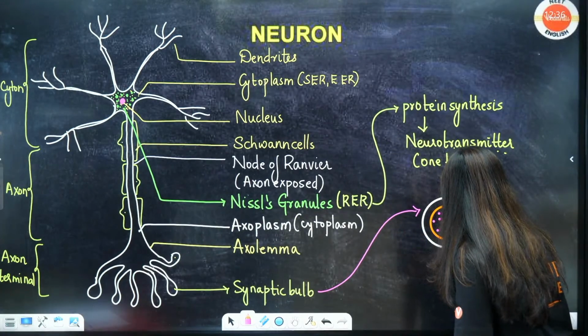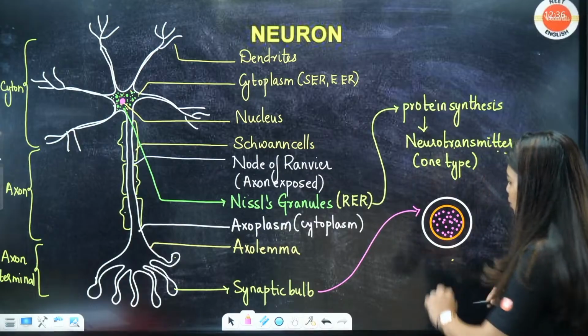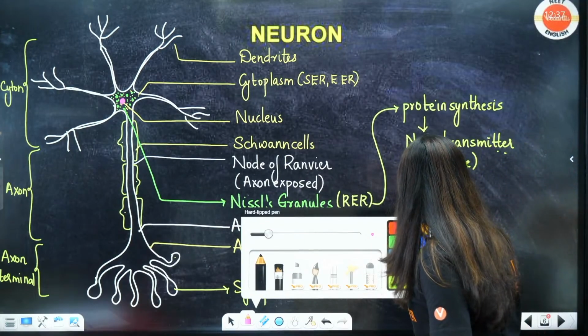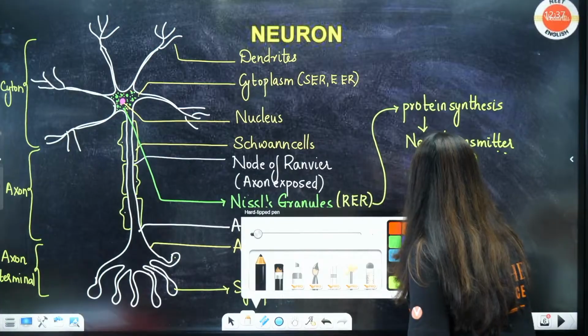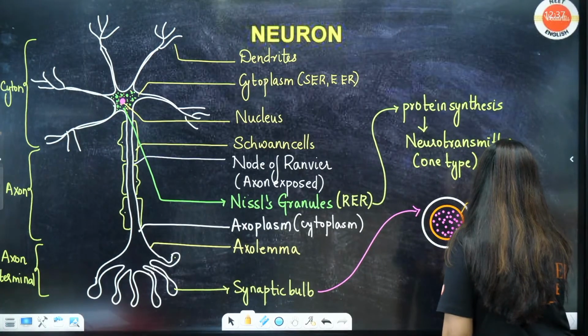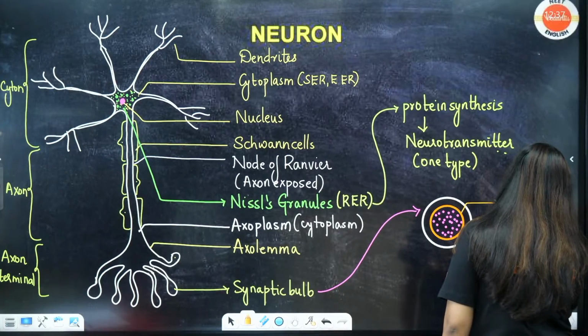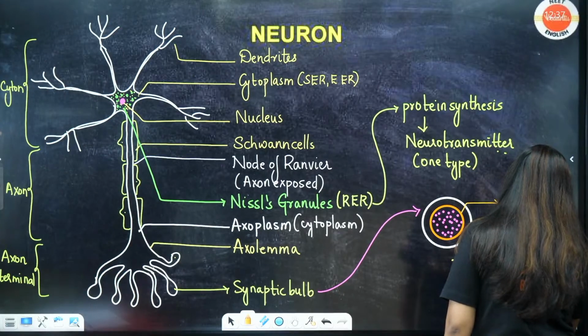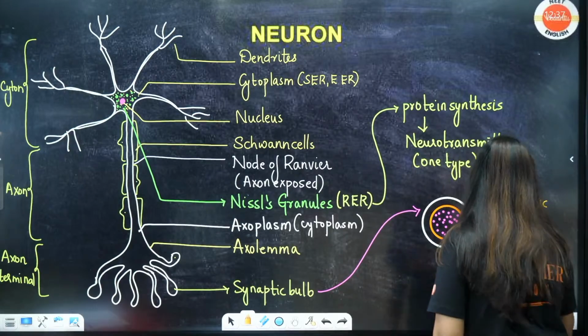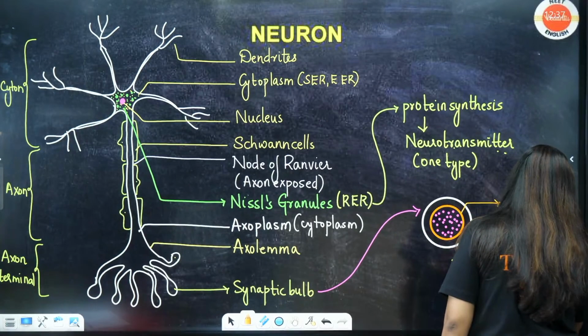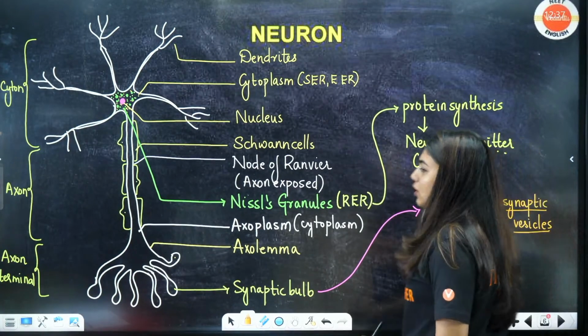Say acetylcholine is there, epinephrine is there, someone is there inside this. So this becomes your neurotransmitter. Inside the synaptic bulb you have the synaptic vesicles. Got it?